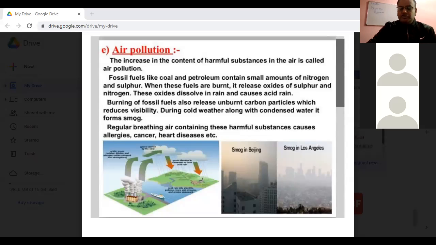And coal and petroleum also contain nitrogen and sulfur, and when they burn, they produce oxides of sulfur and nitrogen, which cause acid rain. So these were the aspects we discussed under natural resources, under air: how the movement of wind occurs, how air controls the climate, how air pollution arises, and how rain occurs. These were the points we discussed in today's class.